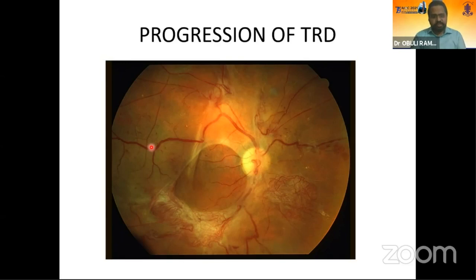If a vitreous hemorrhage happens after doing a laser, you can wait for 1 month for the vitreous hemorrhage to resolve. If the vitreous hemorrhage resolves, you can again go ahead to do further PRP. If the vitreous hemorrhage doesn't resolve, then you can go ahead with surgery.